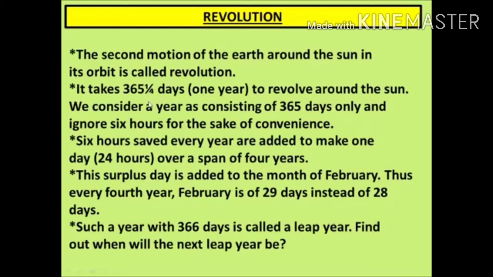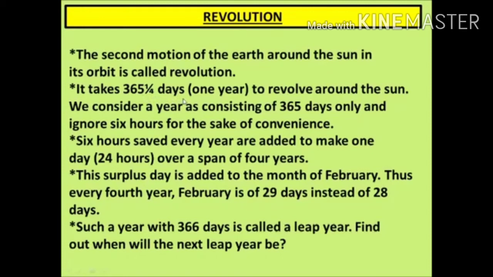If the northern hemisphere experiences winter, in the southern hemisphere it is summer. And if the northern hemisphere experiences summer, at that same time the southern hemisphere experiences winter. And all of it is because of the rotation, revolution and the tilted axis of the earth.